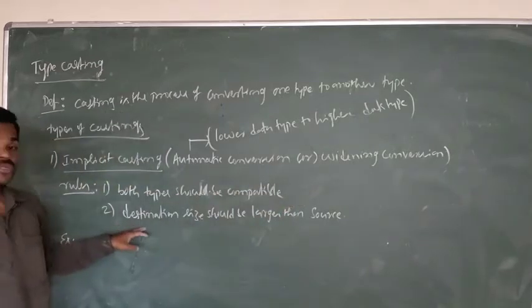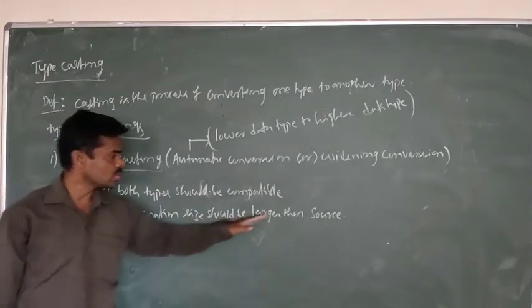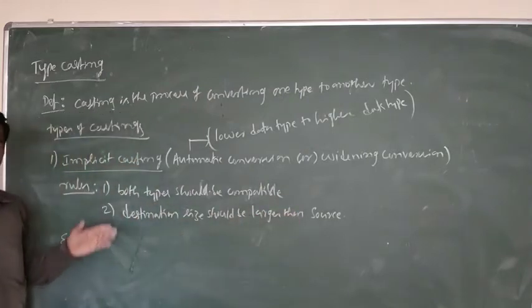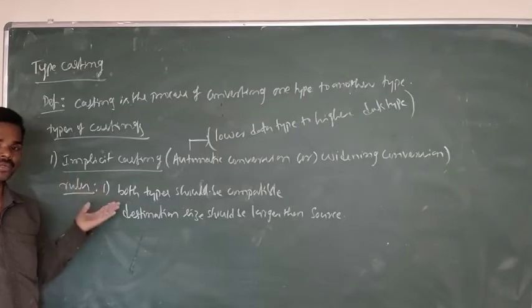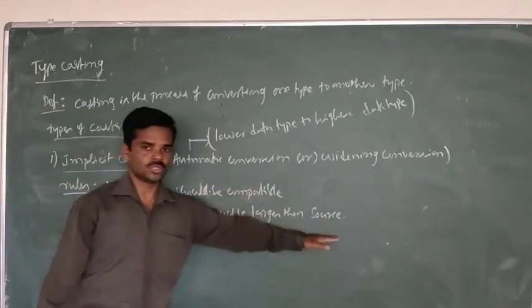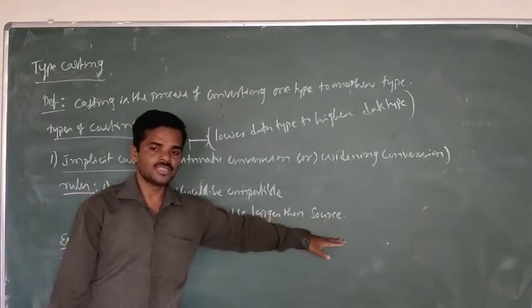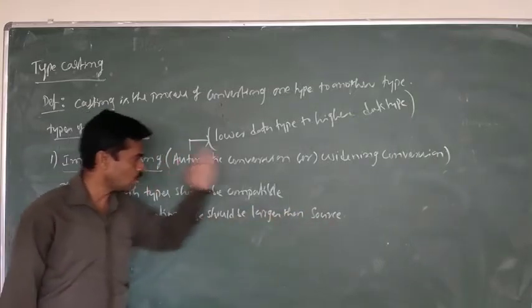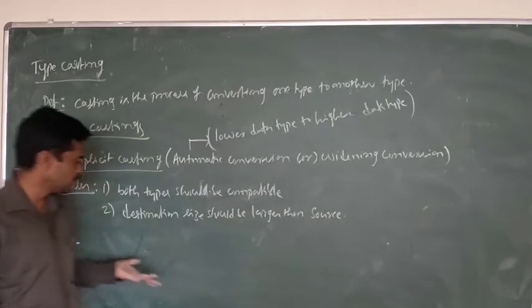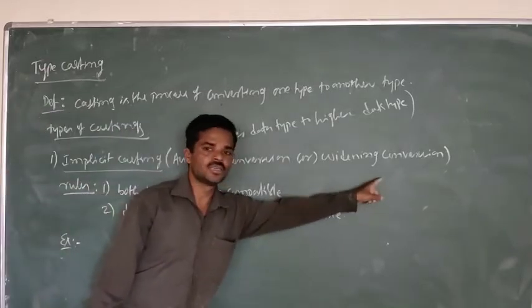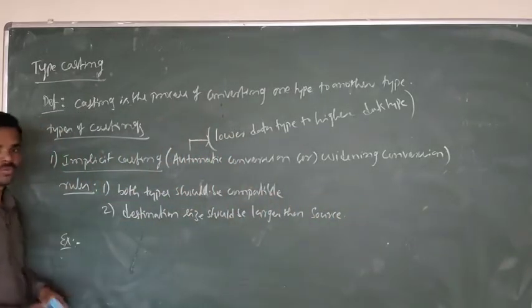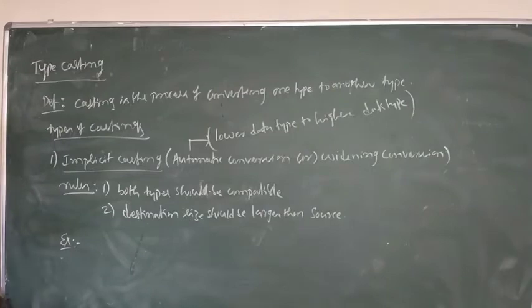Second, the destination should be larger than the source. I want to convert from byte to int, so byte is the source and int is the destination. The int size is larger than byte, so this is also followed. Both rules are followed, so it is valid.